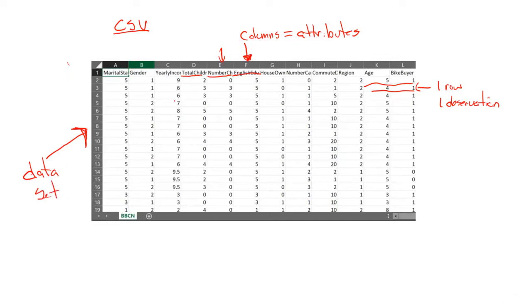Okay. Over here, we're trying to predict something. What are we trying to predict? With this data set, we are trying to predict whether a person is a bike buyer or not. Right? There's a column bike buyer. We're trying to predict whether they're going to buy a bike or not. Right? 1 means they're going to buy. 0 means they're not going to buy.